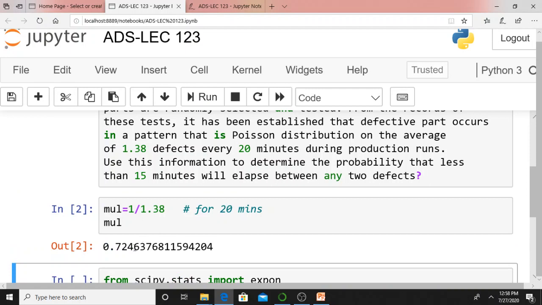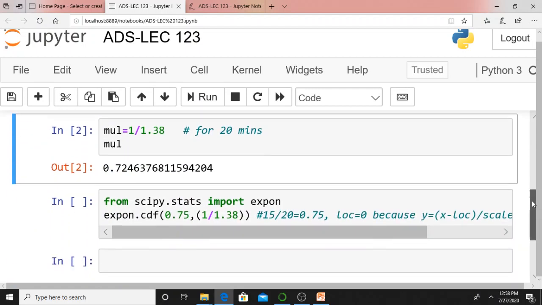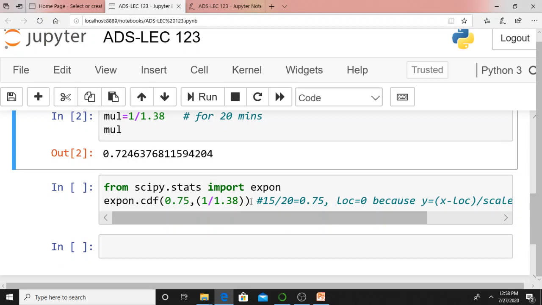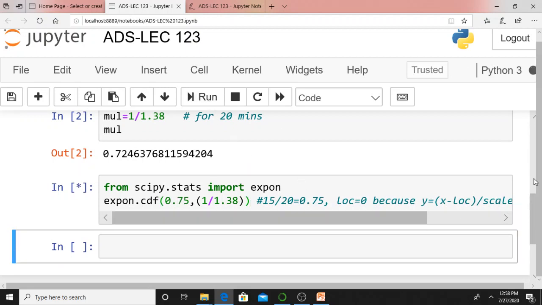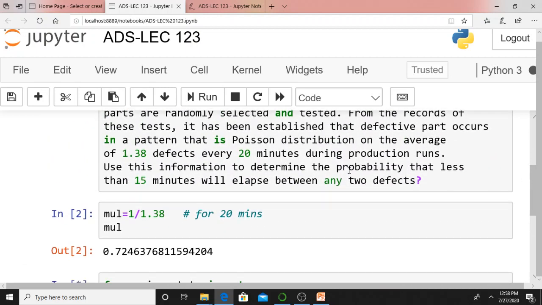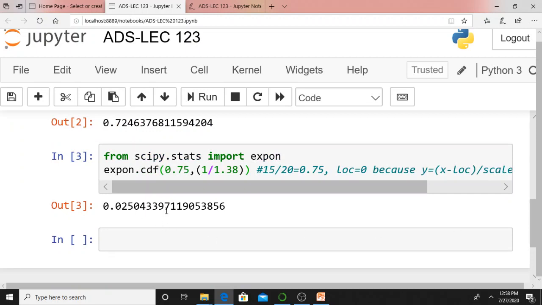This is my lambda, 1 by mu; 0.75 is my first argument, 1 by 1.38 is my second argument. Therefore the probability that less than 15 minutes will elapse between any two defects is 0.2504337. This is my probability, isn't it?